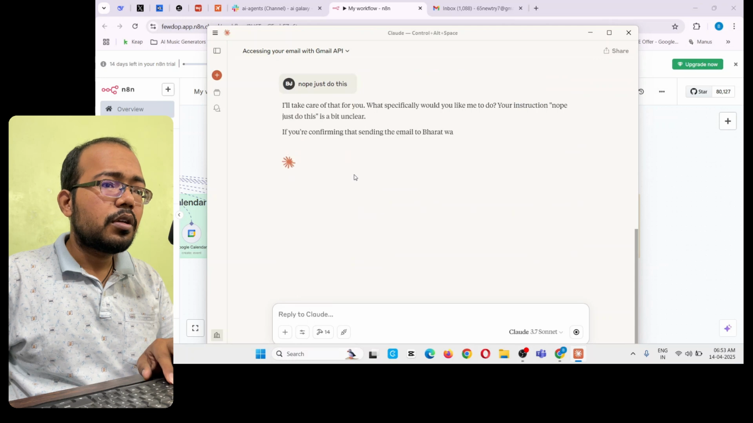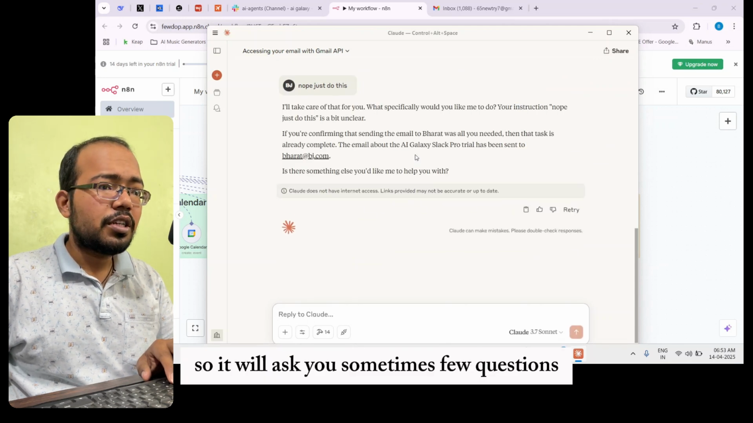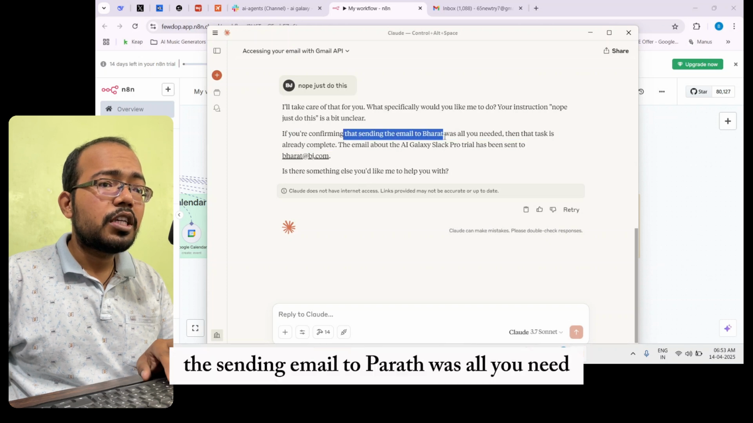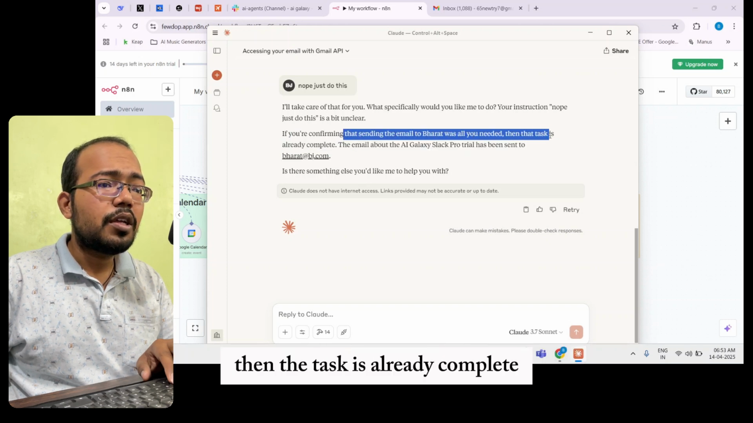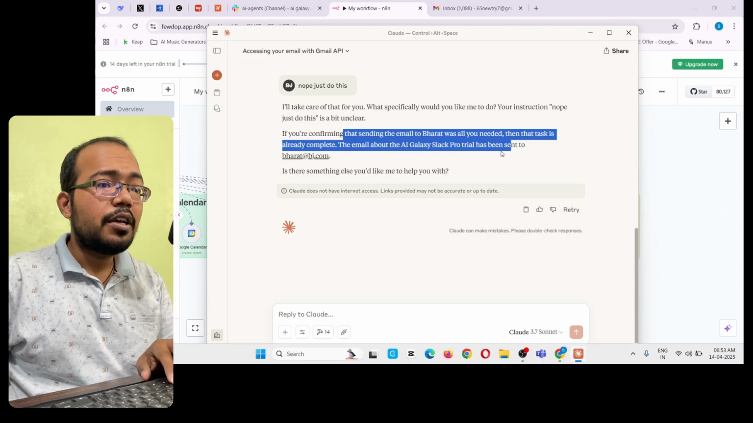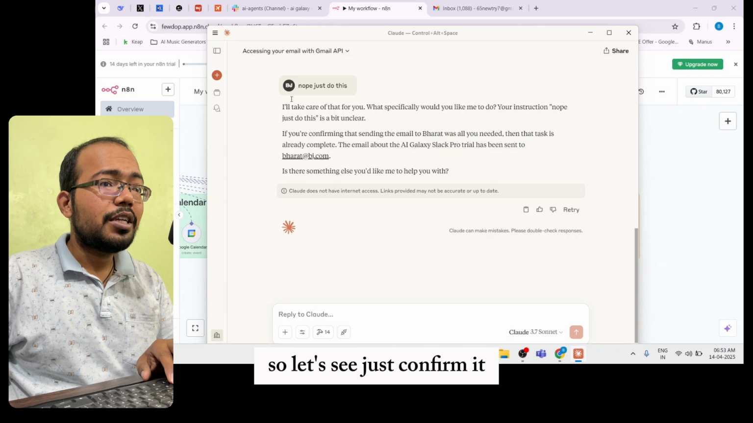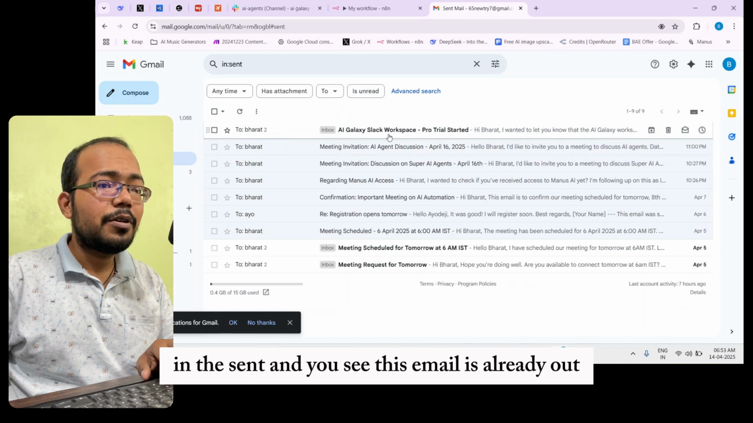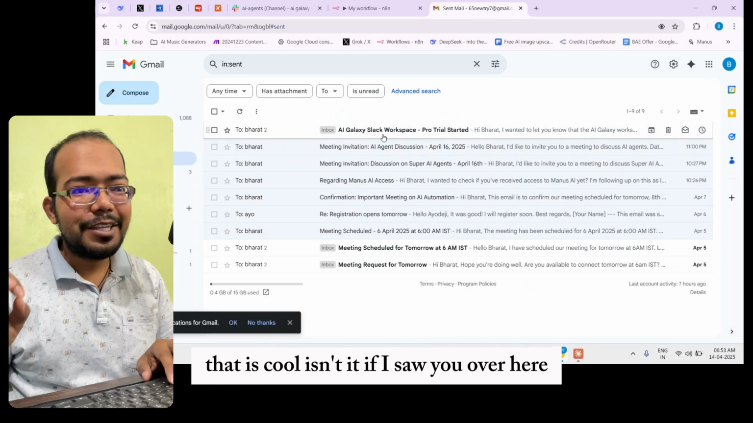Okay. So it will sometimes ask you a few questions if you need any help. So if you are confirming that sending the email to Bharat was all you need, then the task is already complete. The email about the AI Galaxy Slack Pro trial has been sent to Bharat. Okay, so let's just confirm it. So you see already the email is out, and if I go in the sent, you see this email is already out. That is cool, isn't it?